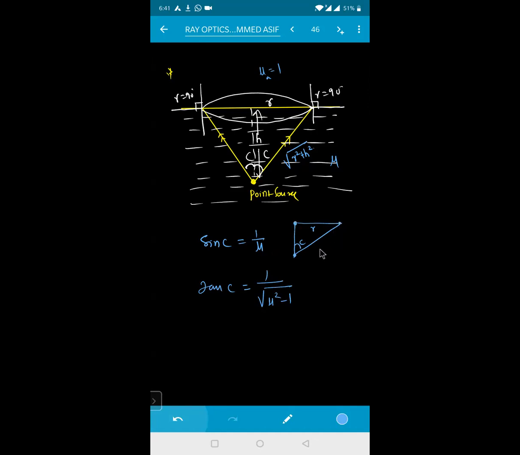So the opposite is 1, the hypotenuse is mu, and the base will be the square root of mu squared minus 1. So tan C, opposite by adjacent, is 1 by the square root of mu squared minus 1.